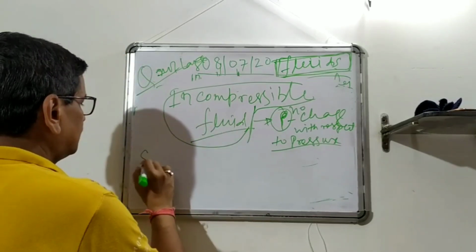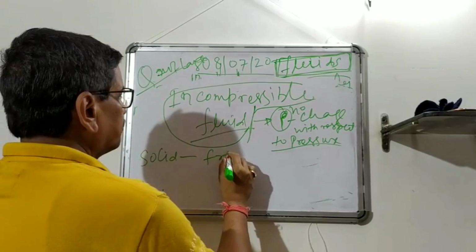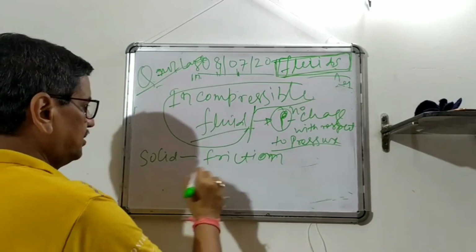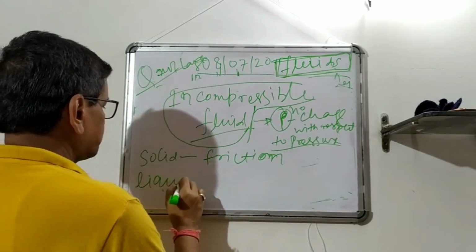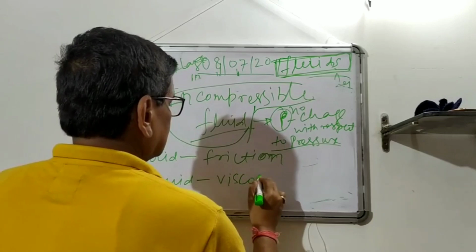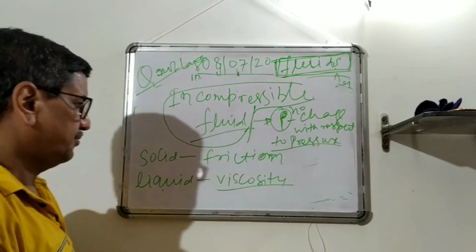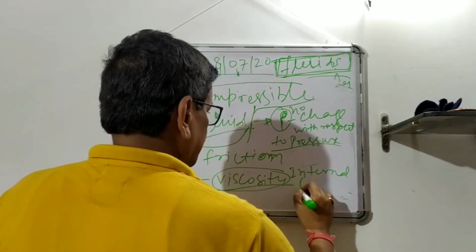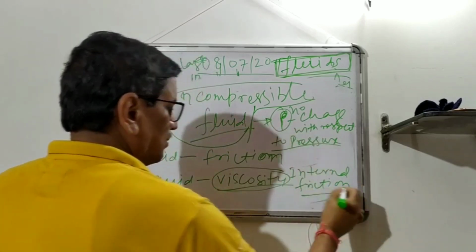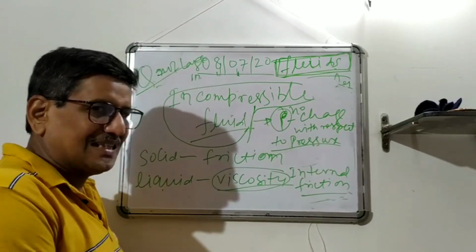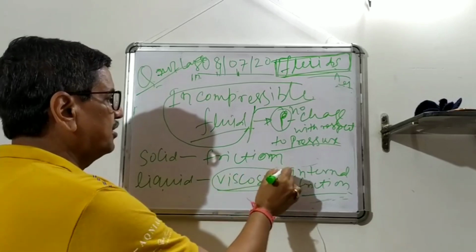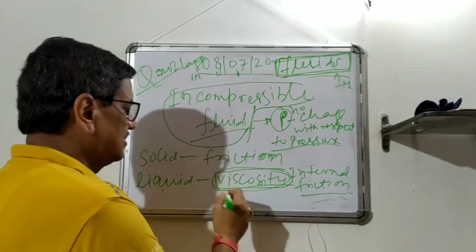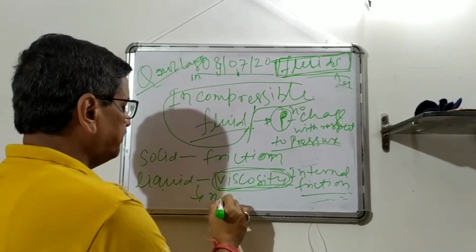Now, as in solid, you know friction, and you must have read in class 11, those who are studying in class 12 and those who are studying in class 11 must have heard of something similar in liquid, that is called the term viscosity. So viscosity is the internal friction between different layers of fluid. You must have read it. Viscosity is a property by which different layers of liquid resist relative motion between them. And so if a liquid is highly viscous, say honey is more viscous, or some material more viscous, they will flow less. So in general, the Bernoulli equation is valid for non-viscous fluids.